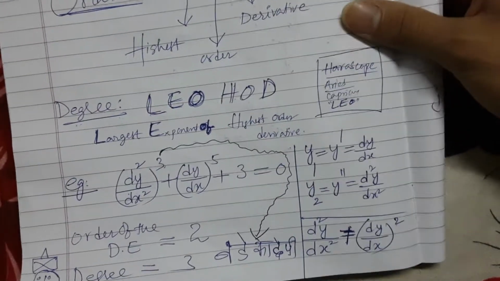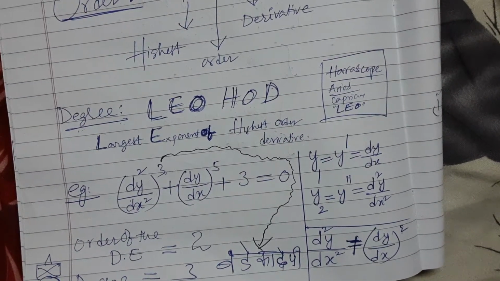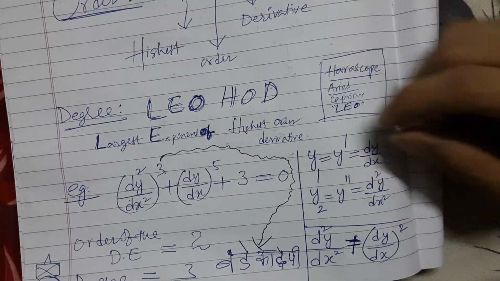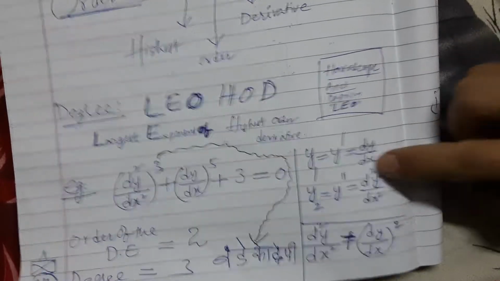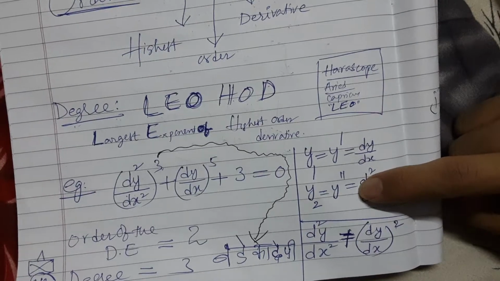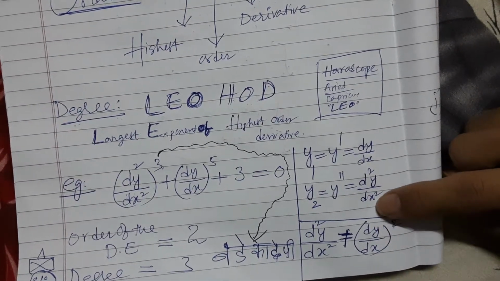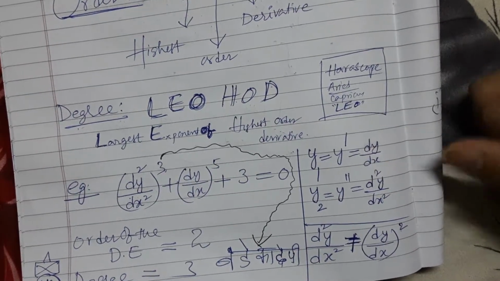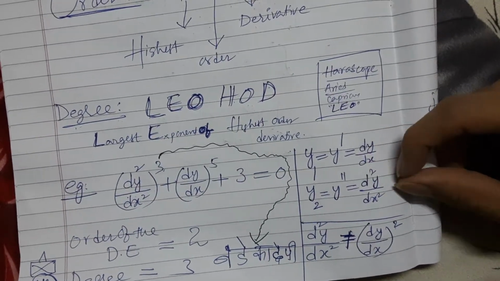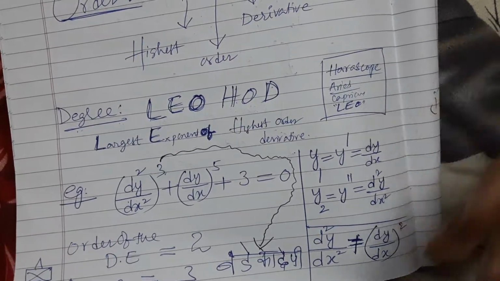Okay, now let us go to how do we write these notations. Like these are common things that you should be knowing. y is equals to y dash is equals to dy by dx. Okay, y2 is equals to y double dash d square y by dx square. This is how you write differentiation. It keeps on increasing. If it was y3, you wrote d cube y by dx cube, like that. So it will keep on going on.